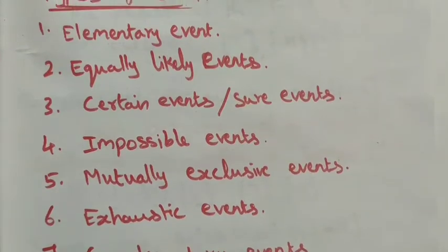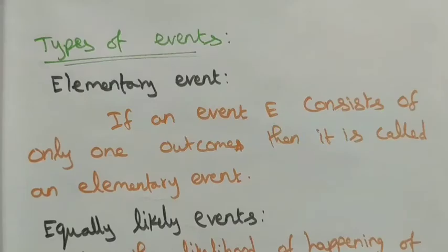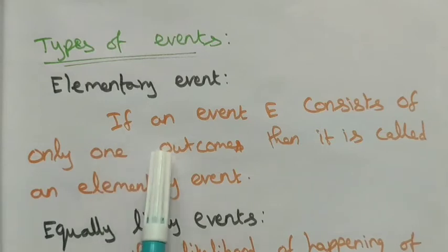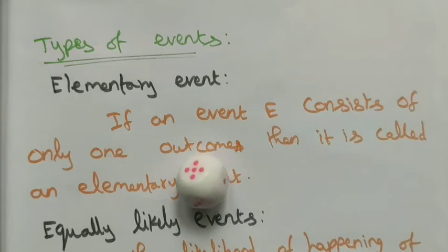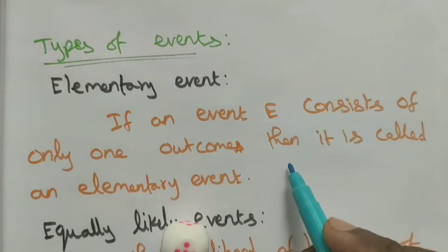First we see the elementary event. See the definition for elementary event. If an event E consists of only one outcome, then it is called an elementary event. See, when rolling a die, we get only one event, that is number 5. That only one event in that experiment is called an elementary event. The event is number 5.